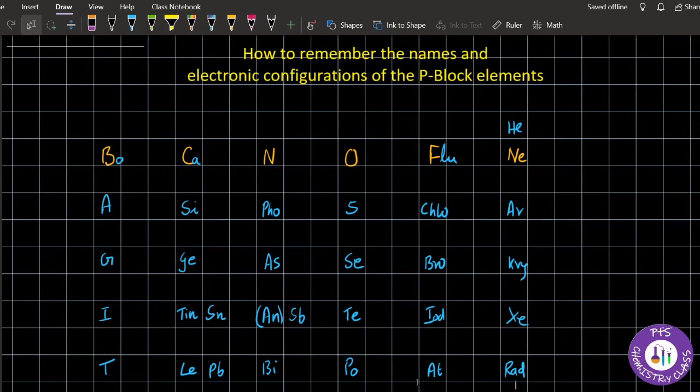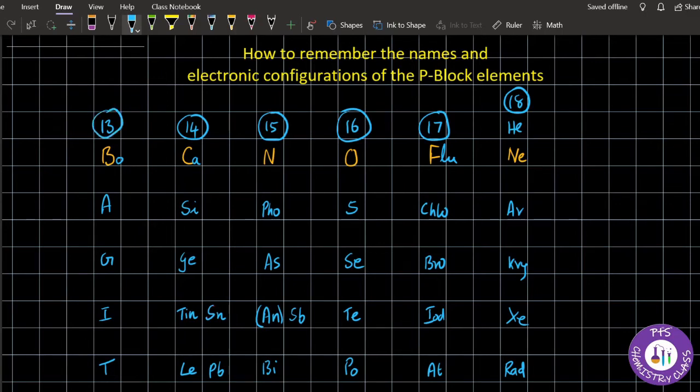Okay, I will repeat once again. The first sequence is Bock-Naufne: boron, carbon, nitrogen, oxygen, fluorine and neon. These are the first elements of Group 13, Group 14, Group 15, Group 16 and Group 17. Neon will be the second element of Group 18. So this you have to remember.